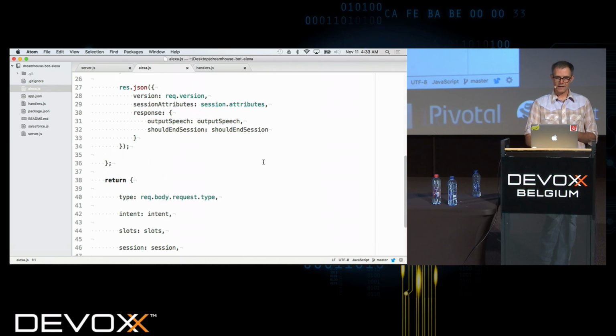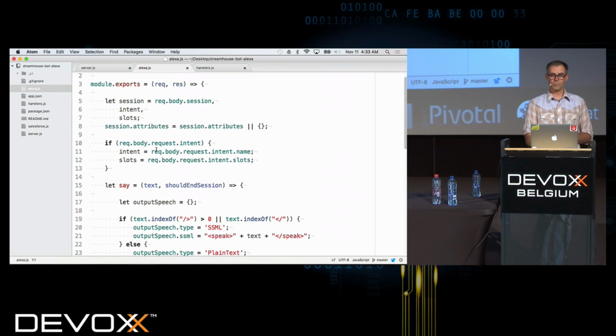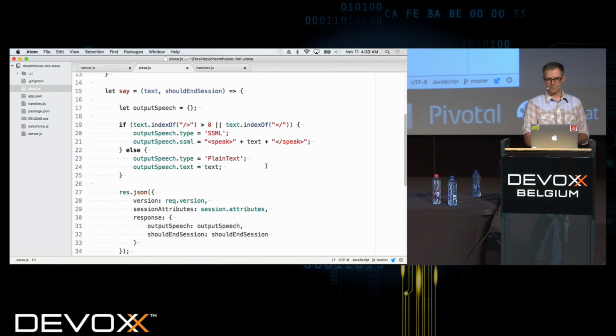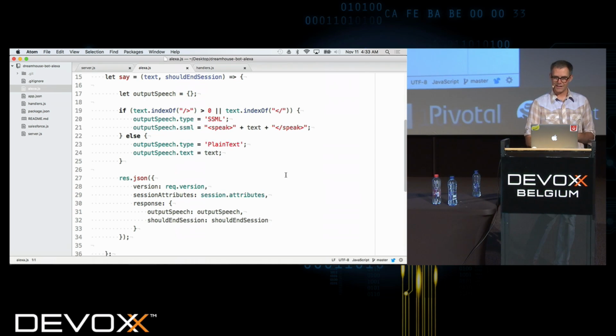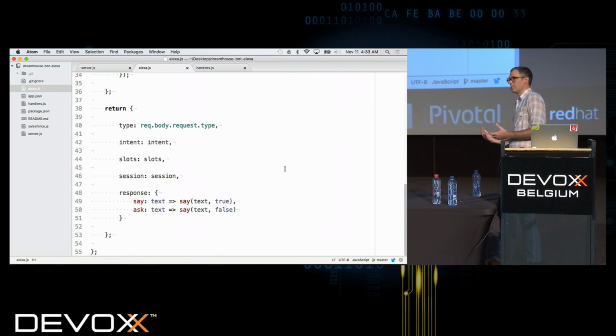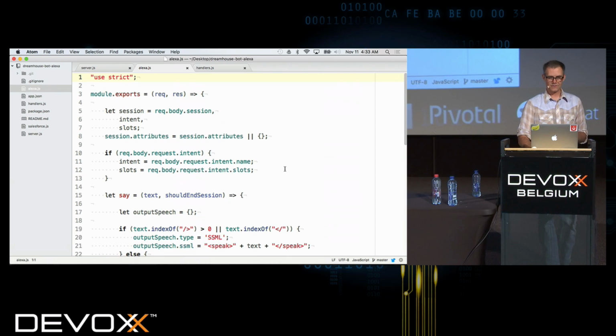Okay, so here's where we implement the protocol. You'll see that what I'm doing is parsing the request body and getting some information out of the request. So I'm getting the intent name, I'm getting the slots, which are the parameters, and I'm parsing that information out. Then we're assembling a response back so that we can tell the device what to say back to us, right? So this is just our simple little implementation of their JSON protocol for interacting with the device.